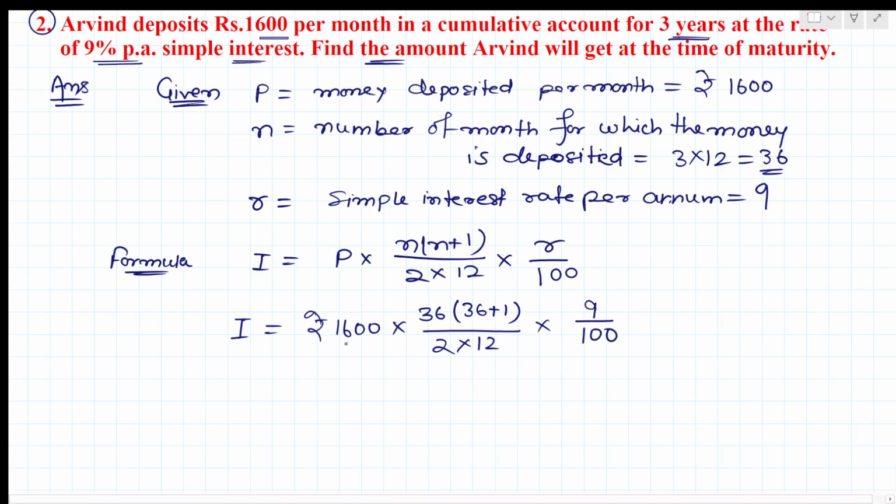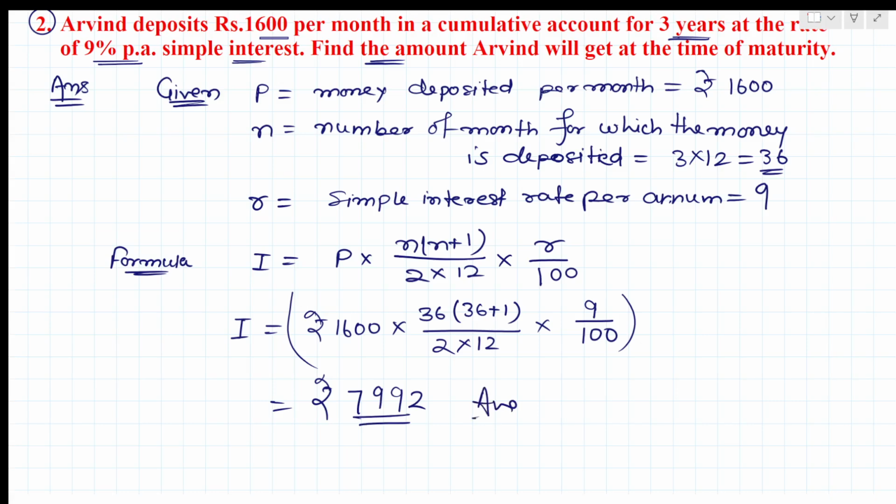When we calculate this, after calculation we get rupees 7992. So we are getting the interest, that is 7992.